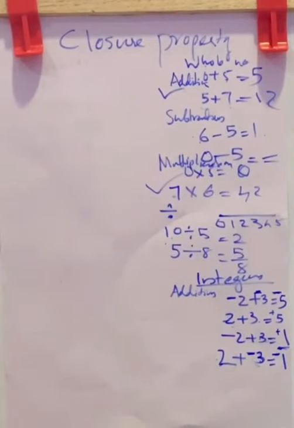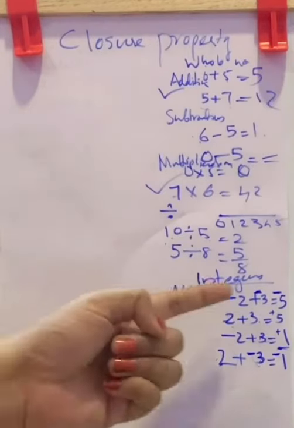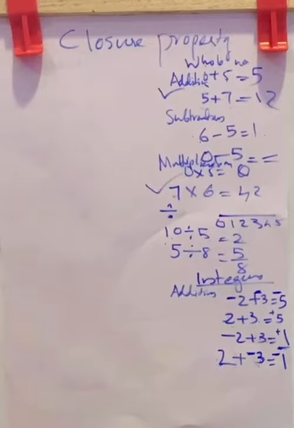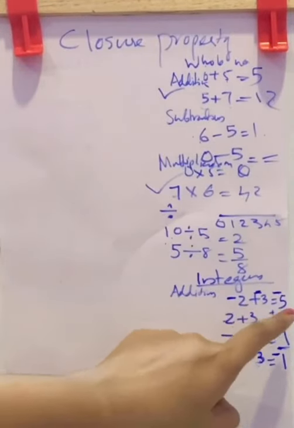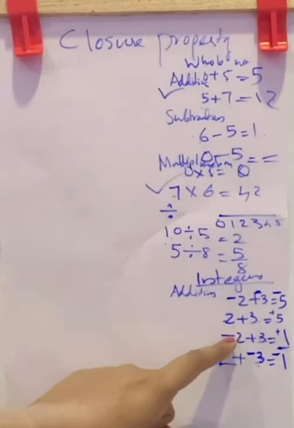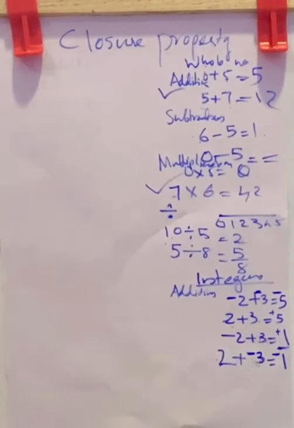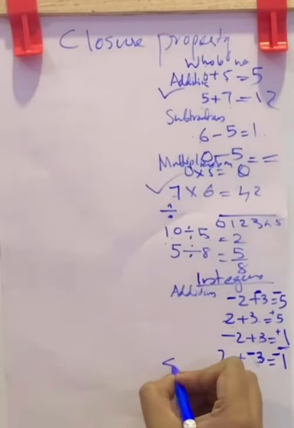Anyway, considering addition, let us check the closure property of integers. Yes, negative 2, negative 3 are integers. The result negative 5 is also an integer. Here 2, 3, 5 are integers. Negative 2, 3 and positive 1 are integers. 2, negative 3, negative 1 are integers. So you can say in addition, integers are closed, or it satisfies the closure property. Now what about subtraction? Let us check subtraction.